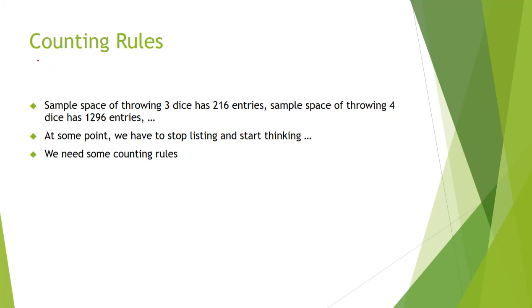Now you can see why we need counting rules. By observation, the sample space of throwing 3 dice has 216 entries, the sample space of throwing 4 dice has 1296 entries, and so on. We get large numbers and the calculation becomes more difficult. That time we apply counting rules and we get it easily. At some point we have to stop listing and start thinking. Thinking is important in probability; without thinking, we cannot do anything by rote. We need some counting rules.